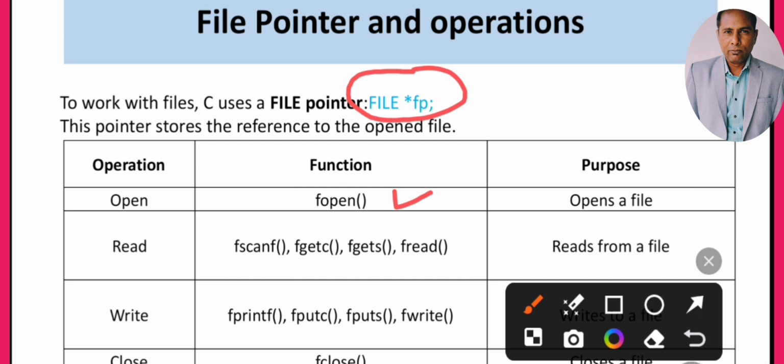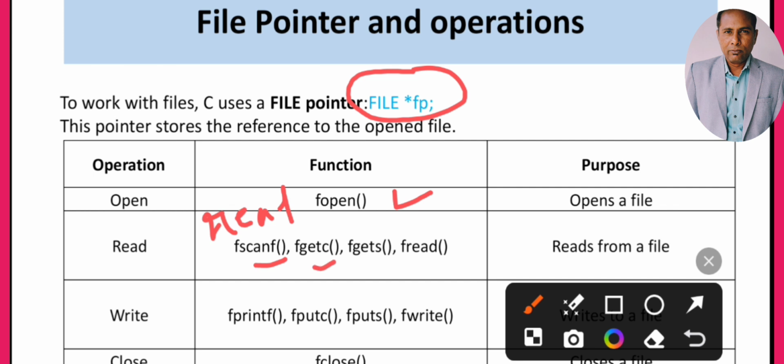Then another operation is to read the file. We have different functions for this: fscanf, fgetc, fgets and fread. How can we remember these functions? If we want to read anything in C, we use scanf. Since it is a file function, here we write fscanf.